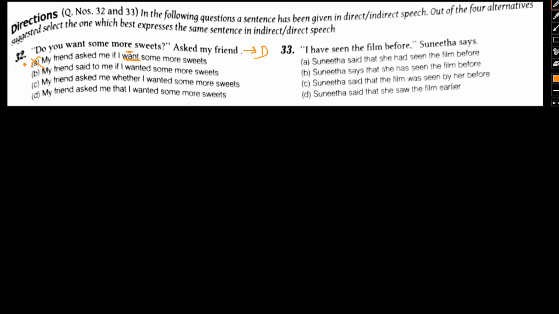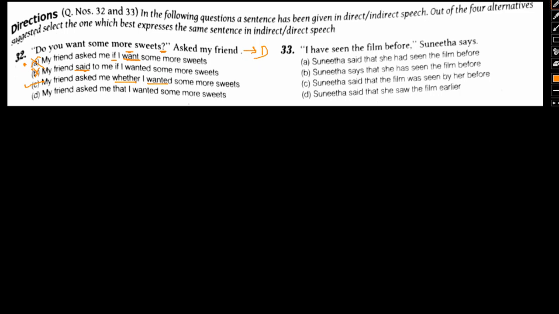Let's move to option B: My friend said to me. Again, "said to me" is a wrong phrase, because your friend is basically asking. There's a question mark here, so it cannot be a statement. "Said" is used with a statement of some sort. So that makes this one wrong. Option C: My friend asked me whether I wanted some more sweets. Now take a look at this. Either "if" could have been used or "whether"; they both essentially have the same meaning in this context. Also the verb used is correct, it is in the past tense. So yes, this is also valid.